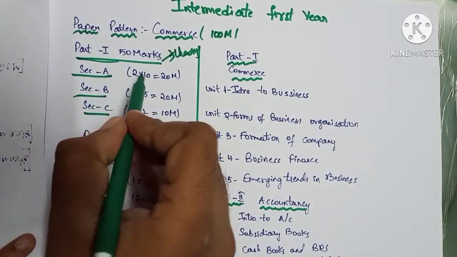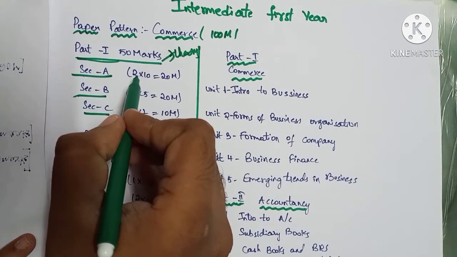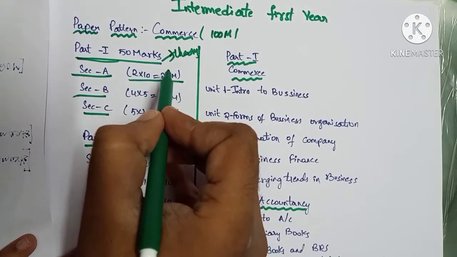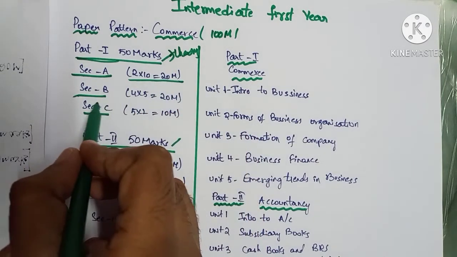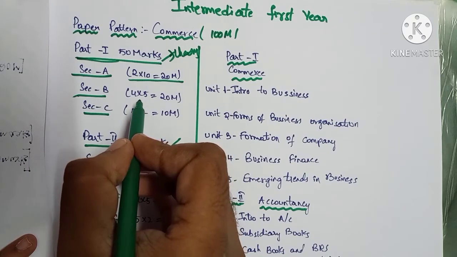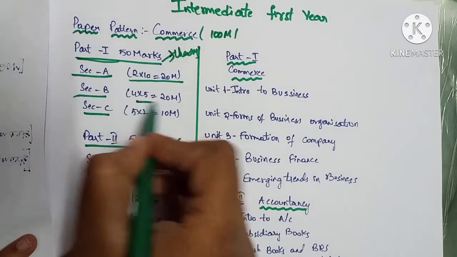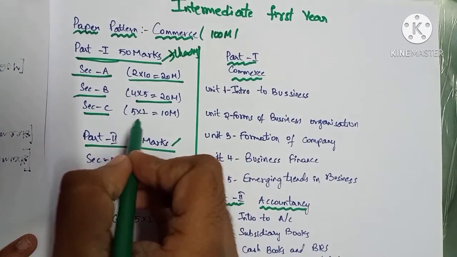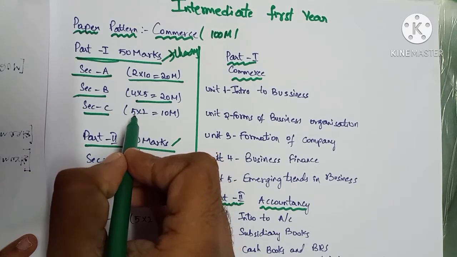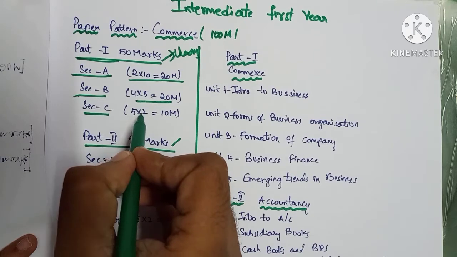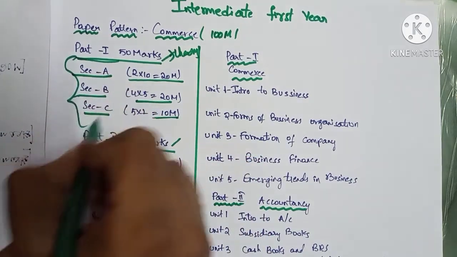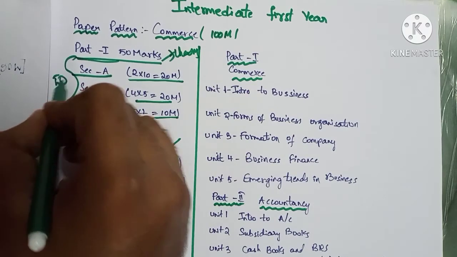In section A, out of 3 questions you have to answer any 2 essay answers. This is for 20 marks. Each question carries 10 marks. Then section B. In section B you have to answer 4 questions and each answer carries 5 marks. Then section C. This is for very short answers. Each answer carries 2 marks. You have to answer any 5 of the given questions. That is equal to 10 marks. So here totally the paper is for 50 marks.